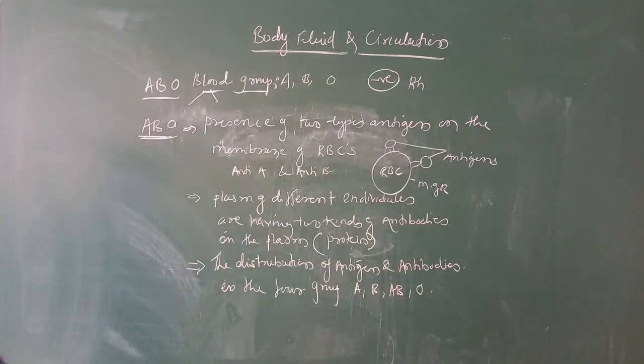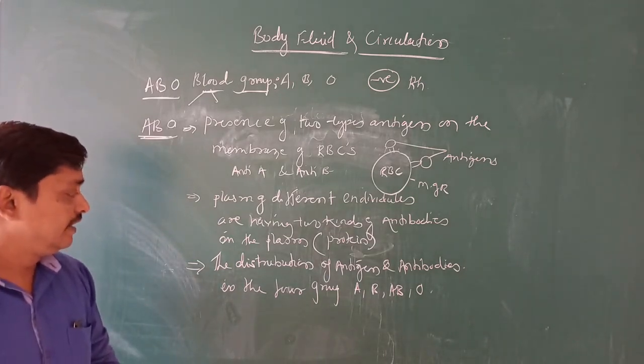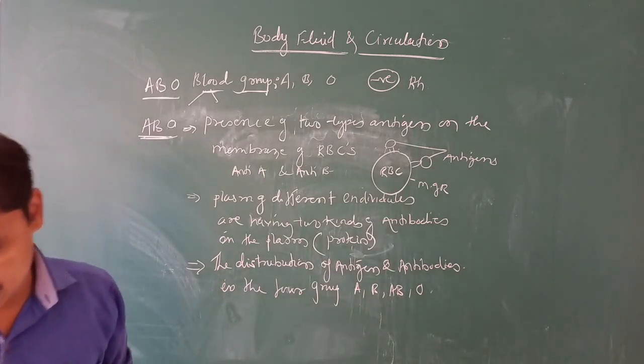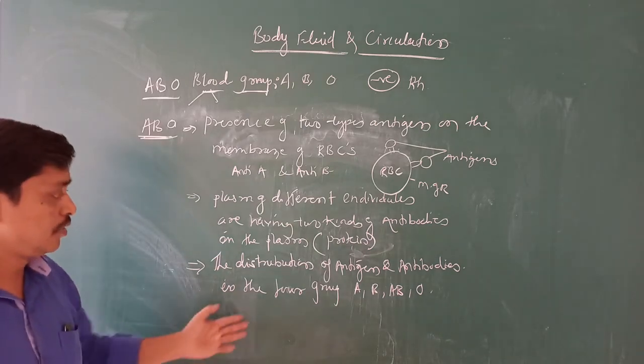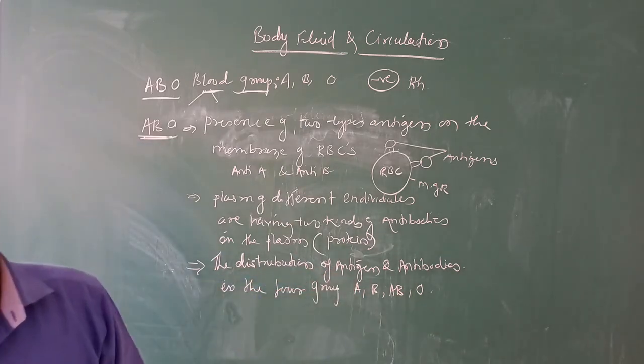And I told you the distribution of antigen and antibody in the four groups: A, B, AB and O.